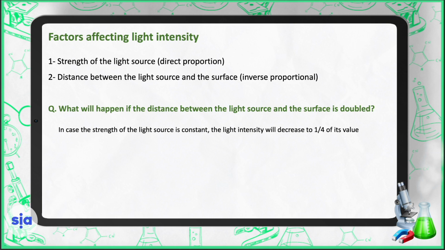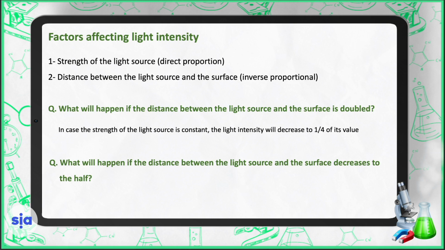In case the strength of the light source is constant, the light intensity will decrease to 1/4 of its value. And what will happen if the distance between the light source and the surface decreases to half? The light intensity will increase 4 times its value.